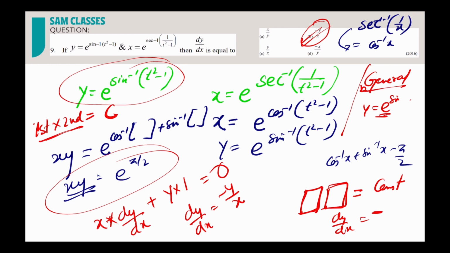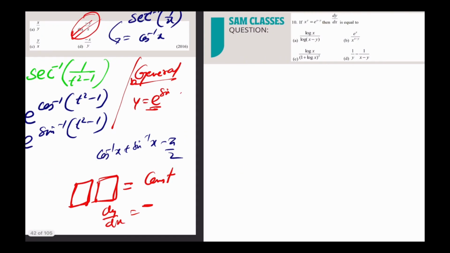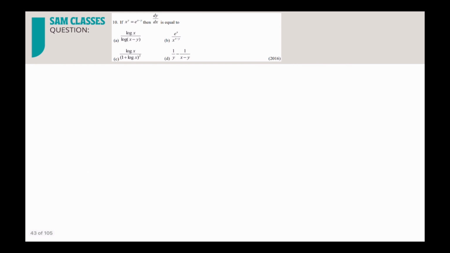Now let's see the next question. So what do you have? x power y is equal to e power x minus y. Can I take log and make it simple? Yes, we can do that. Powers are there, and I already told you, whenever a power is there, you go with log. So take log of e power x minus y. What you'll get is y into log x.